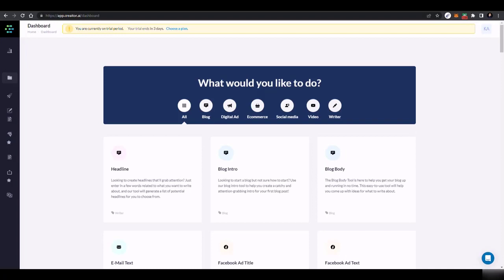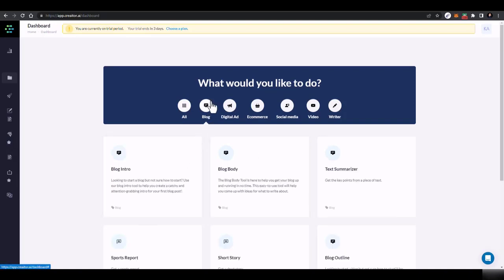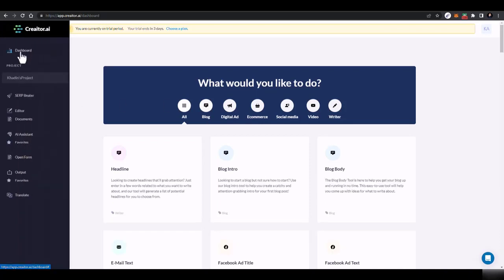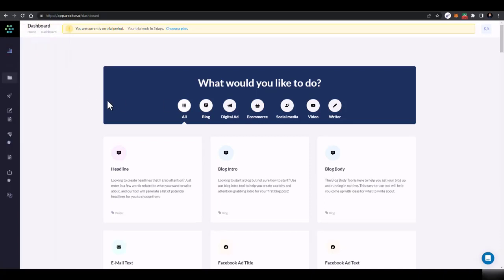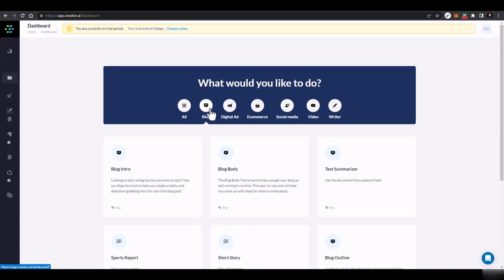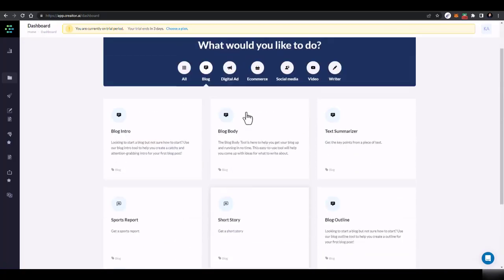In this lecture, you are going to learn about writing blogs using AI. We'll be using these AI tools to write blogs for us. Now, these are fully customized AI tools, and you don't have to worry about any mistakes, because these AI setups will help you. First of all, you just have to go to the dashboard, and then go to blog. And if you are a blogger already, then you know about the blog elements. But if you are not, don't worry, all the elements are listed here.